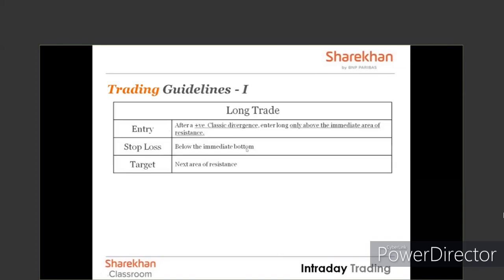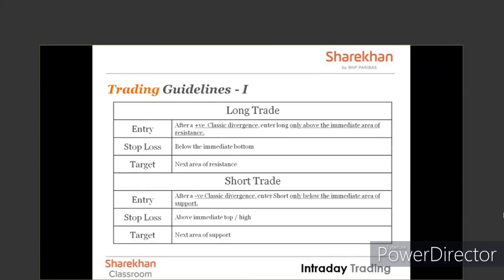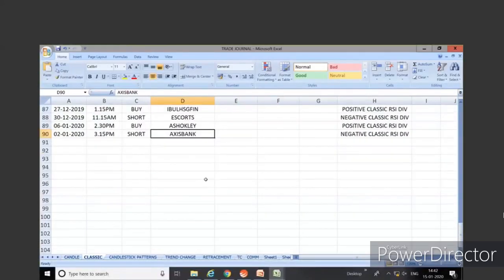Now, long trade. So once you see a classic divergence, what should your trade be like? Entry: after a positive classic divergence, enter long only above the immediate area of resistance. Stop loss will be below the immediate bottom. Target: next area of resistance. Short trade: after a negative classic divergence, enter short only below the immediate area of support. Stop loss will be above the immediate top or high. Target: next area of support. Let's just go to the charts and take a look at this.